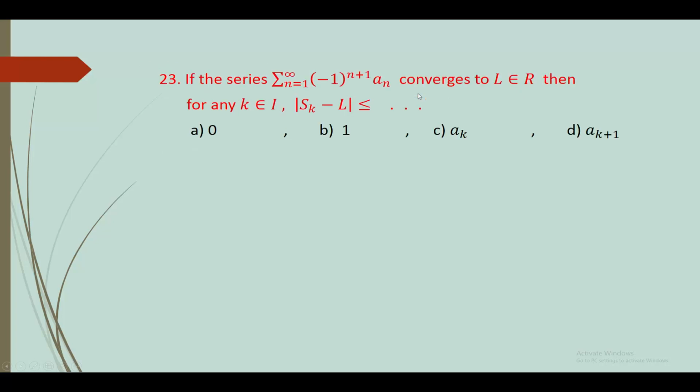23. If the series sigma n varies from 1 to infinity (-1) raised to n plus 1 an converges to L belonging to R, means the alternating series converges to L, then for any k belonging to I, |sk - L| is less than or equal to dash. sk means sum of k terms. Answer is D option, a(k+1).